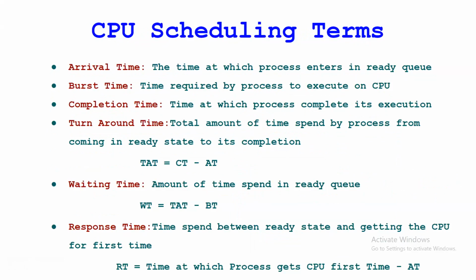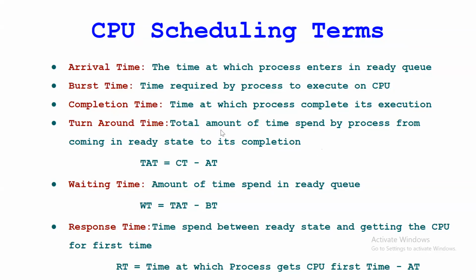Now completion time is what? Again, we can understand it from the name also. It is the time at which a process completes its execution. Whatever time the CPU completes that process's execution is nothing but the completion time. Getting this? Now here the turnaround time. This is the new term: the total amount of time spent by a process from coming into the ready state to its completion.